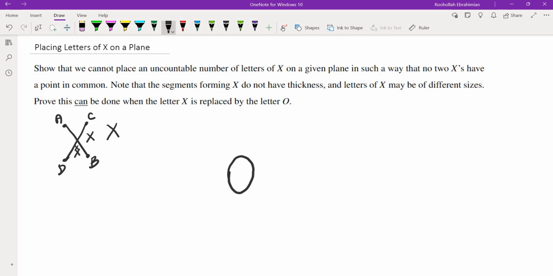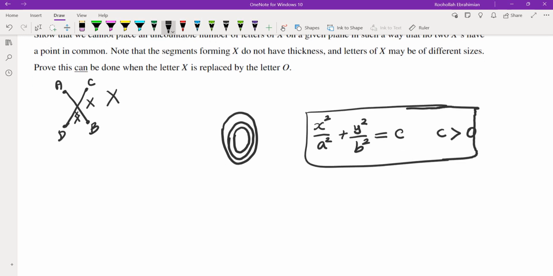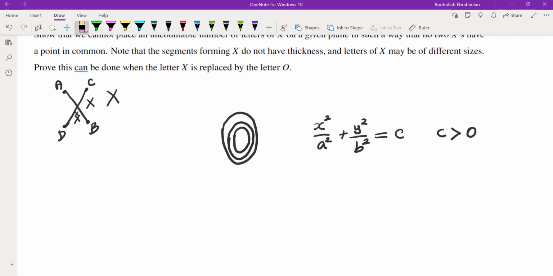Well, this is not very difficult. So one way of doing that would be to place O's to have the same center. So assuming that the O's are ellipses, this is how you can do that. So let's assume that every O has an equation of this form: x squared over a squared plus y squared over b squared equals some constant. And this constant would be what is changing. Now you can decide what is the ratio of the major to minor axis.